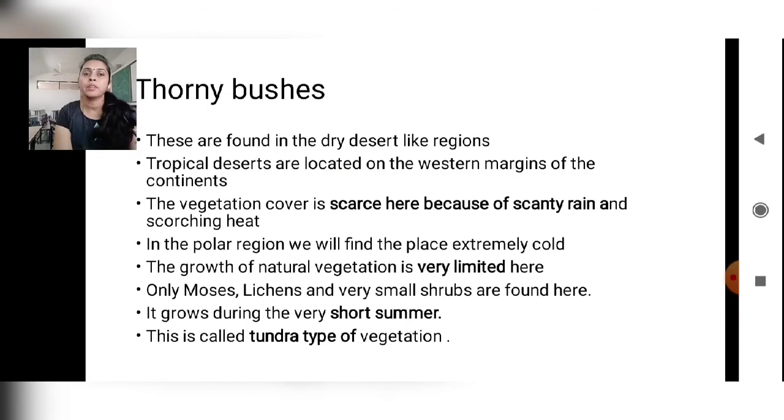In the polar region, we will find the place extremely cold. Yes, we know polar regions are extremely cold regions. The growth of natural vegetation is very limited here. That means very less. Only mosses, lichens and very small shrubs are found here. It grows during a very short summer. And this is called tundra type of vegetation.